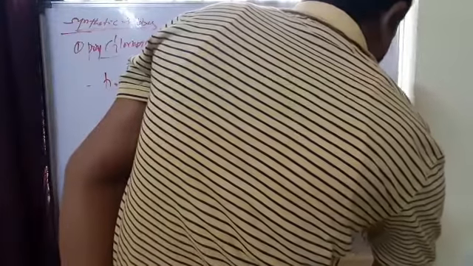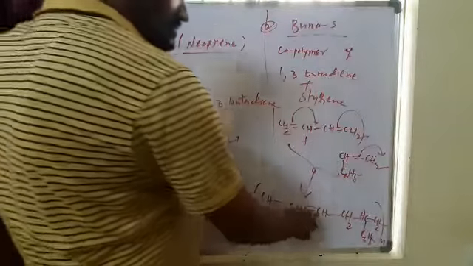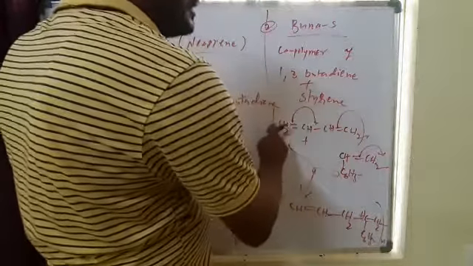C6H5 CH2, this is n times. The double bonds are rearranged from the 1, 2 and 3, 4 positions to the 2, 3 positions.